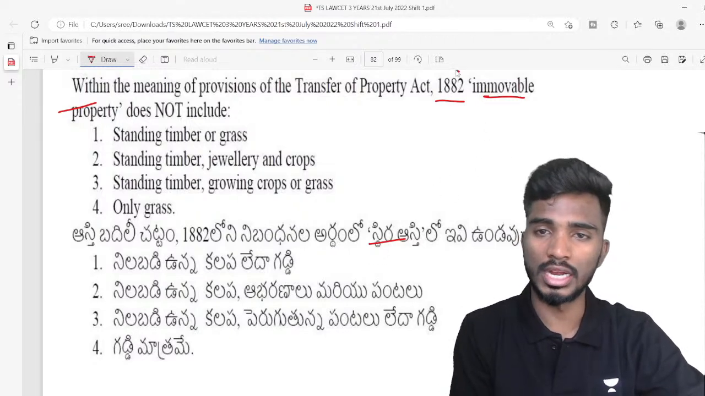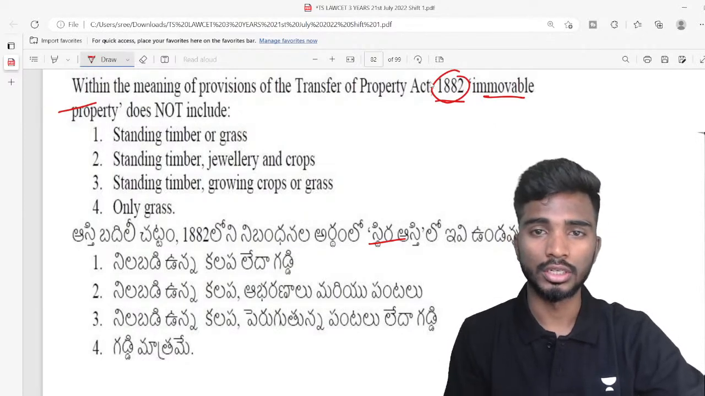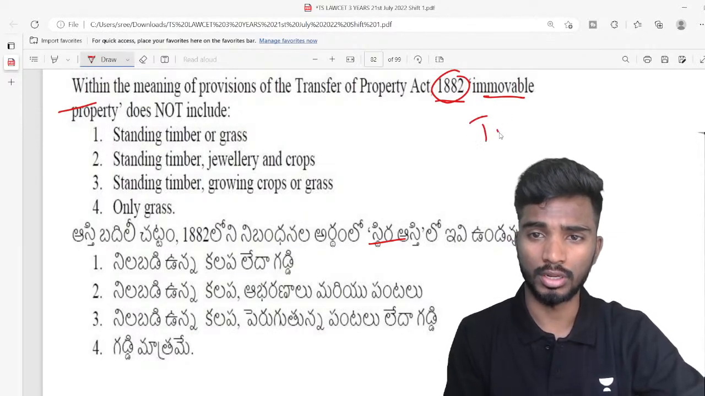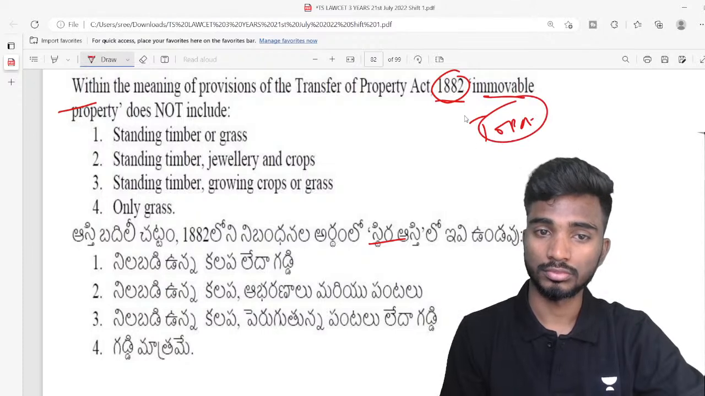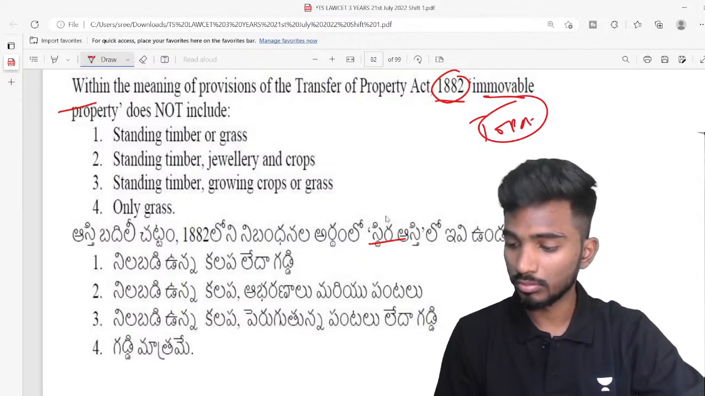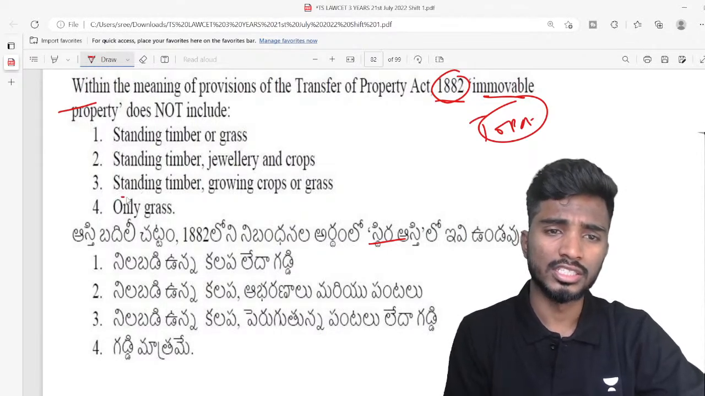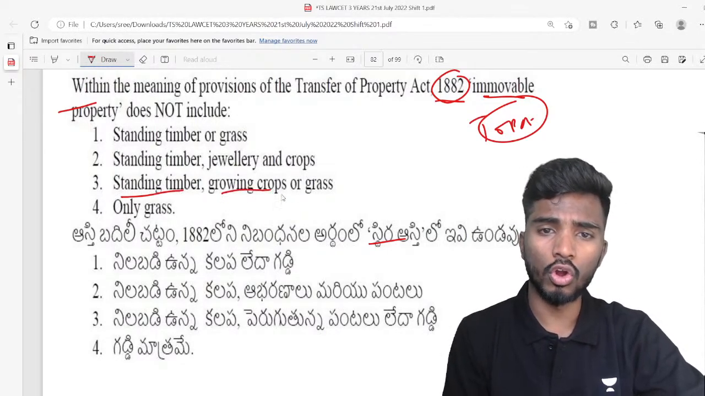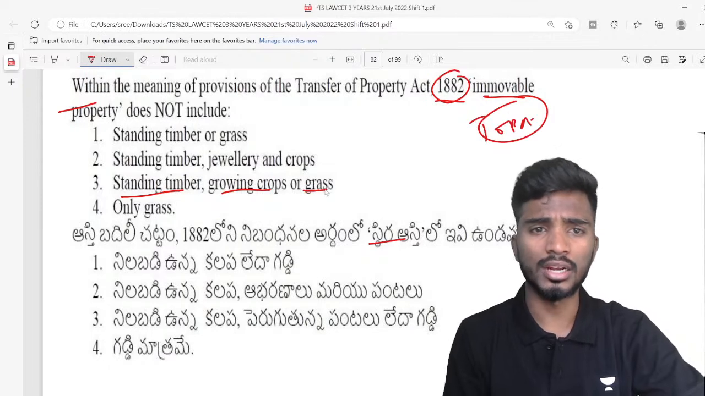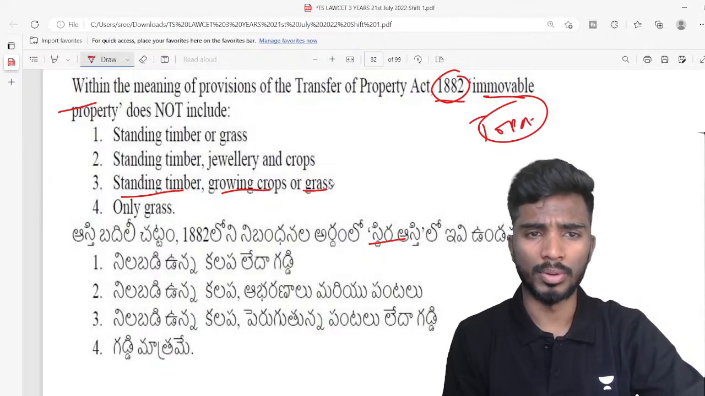What is included under the 1882 Transfer of Property Act, which is known as TOPA? A slightly difficult question, I would say. The answer is standing timber, growing crops and grass. They are immovable properties.